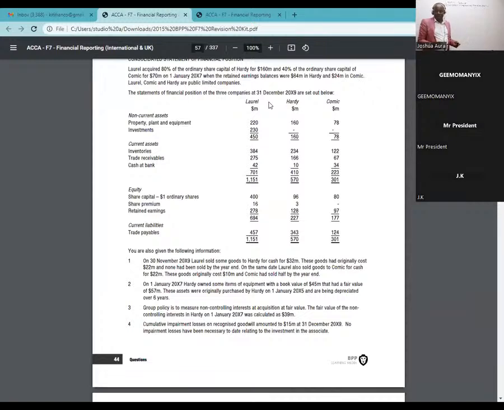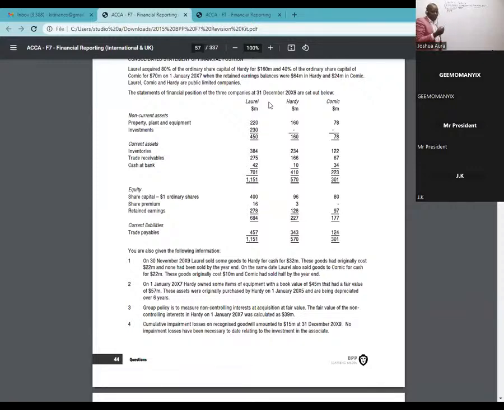Ladies and gentlemen, I'll simply start copying this table the way it is. So I'll start by writing there non-current assets. What do we have there? We have two of them. We have property, plant, and equipment.